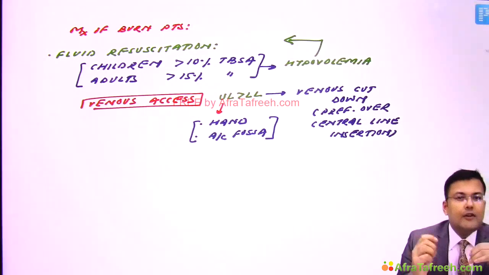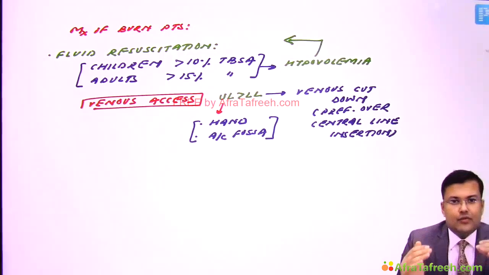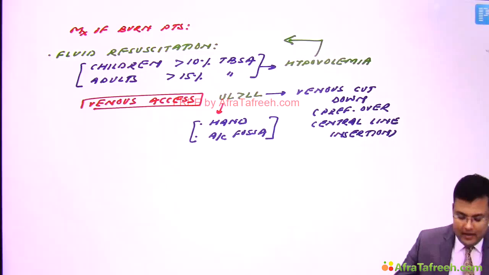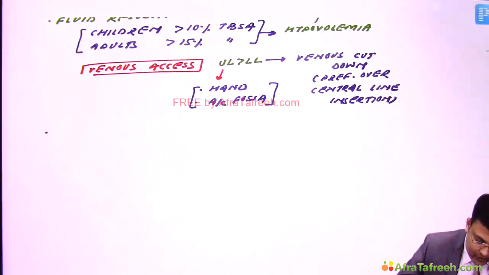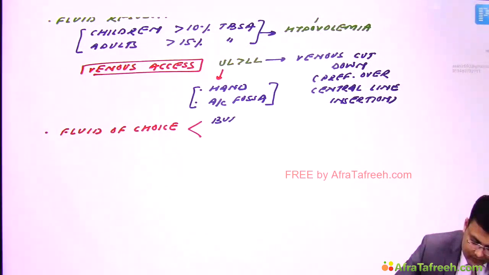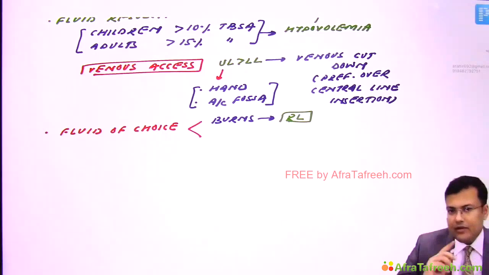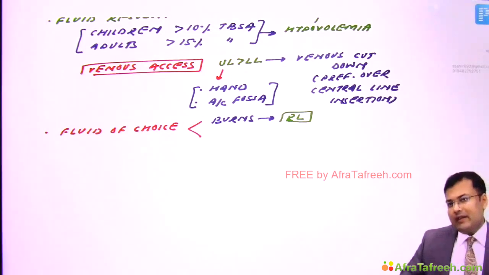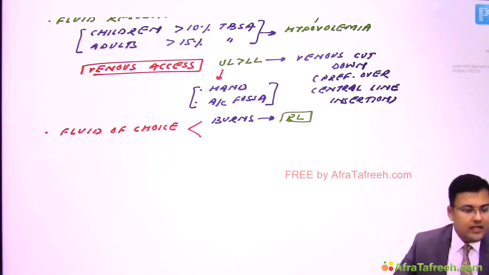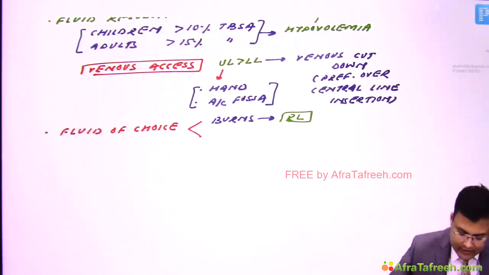Now venous access is restored, then we should start the fluid resuscitation. What is the fluid of choice for resuscitation? The fluid of choice in burns is ringer lactate. Very, very important point. Right? And we discussed in hypertrophic pyloric stenosis and gastric outlet obstruction, what is the fluid of choice? Normal saline. You have to remember, it's important: for hypertrophic pyloric stenosis or gastric outlet obstruction, it is normal saline.